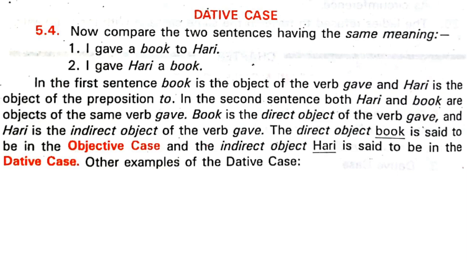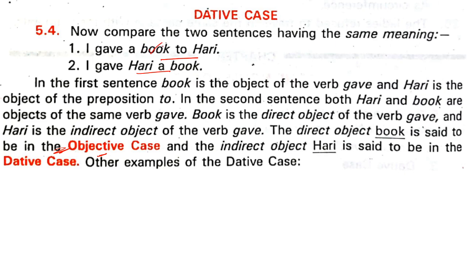Now we compare the two sentences here. He gave a book to Harry. I gave a book to Harry and I gave Harry a book. See these two differences. In the first sentence, book is the object.